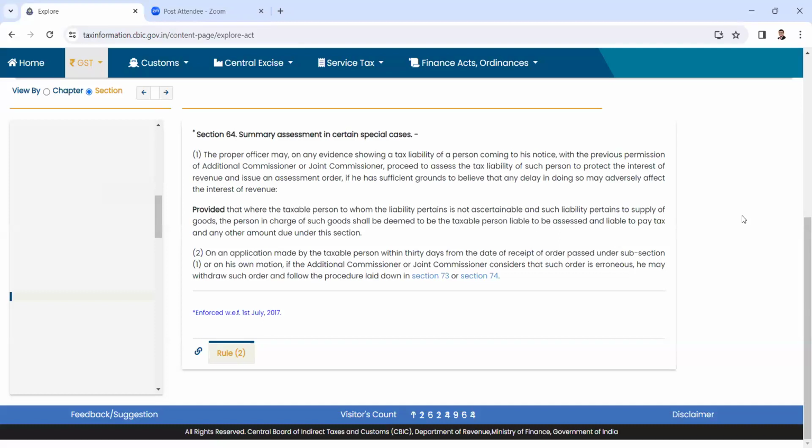Another thing is that whenever goods are lying in excess, whether the department goes for confiscation in inspection or search, inspection or search also has to be distinguished there. But all these are for discussions only. We can have different views.